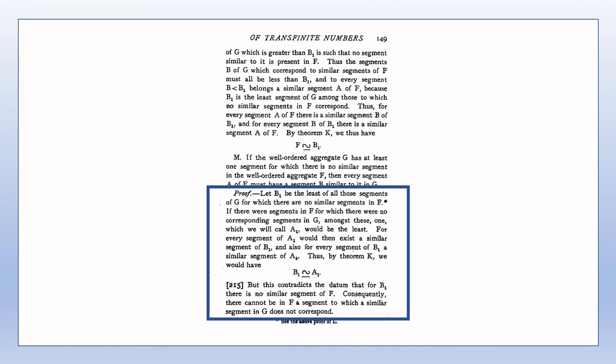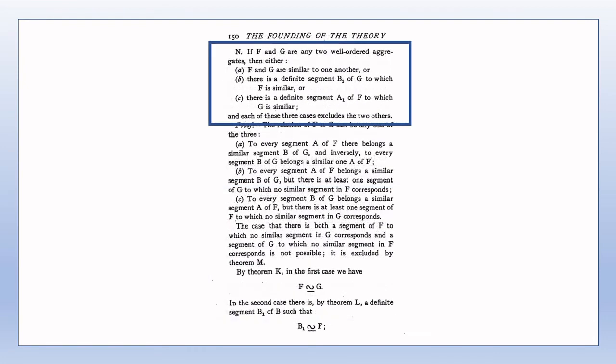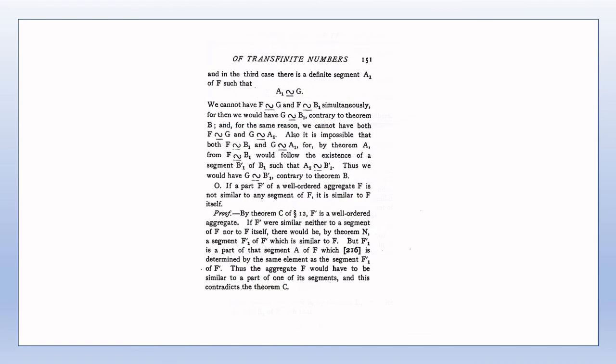Theorem N will be of particular significance for Theorem A of section 14, once ordinal numbers have been introduced. Theorem N will effectively say that any two ordinal numbers have one of the given relations, alpha is less than beta, alpha equals beta, or alpha is greater than beta, and that these relationships are mutually exclusive. The proof of Theorem N is straightforward.